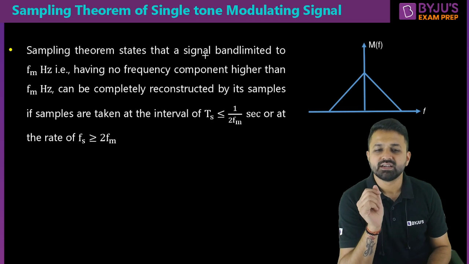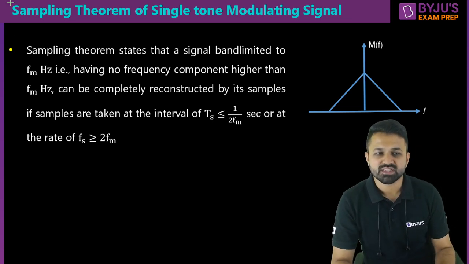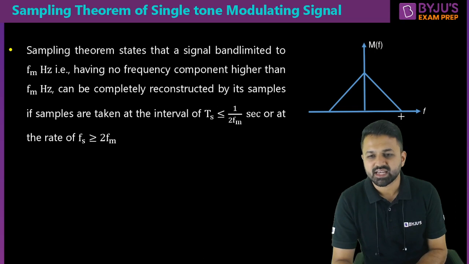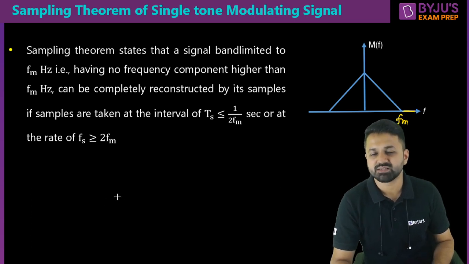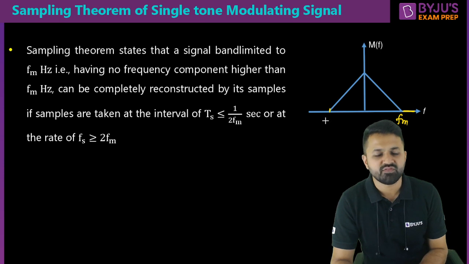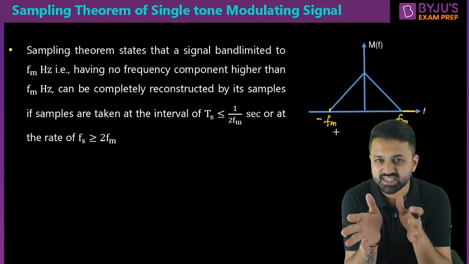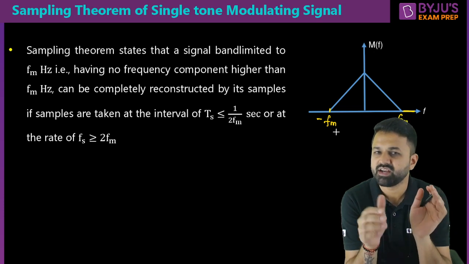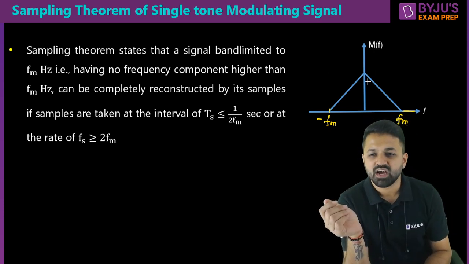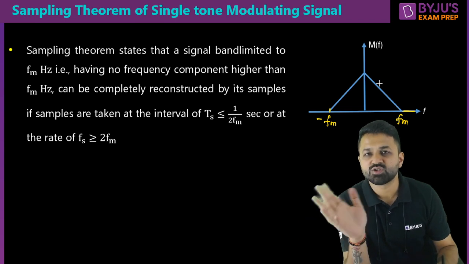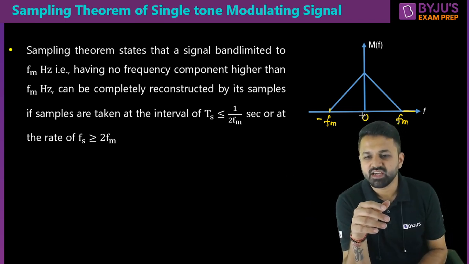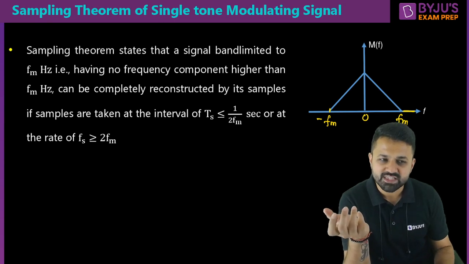So what do we mean by a signal which is band limited to Fm? It means a signal having the highest frequency component Fm. After Fm it has zero frequency; that is known as a signal band limited to Fm. And whether it is given or not, it is always present on the negative side also. Whenever you have a message signal, it is always present on both sides, positive and negative, by default. So in most cases, if only the positive side is given, you can just draw the mirror image on the negative side.